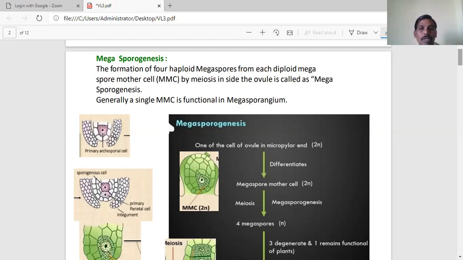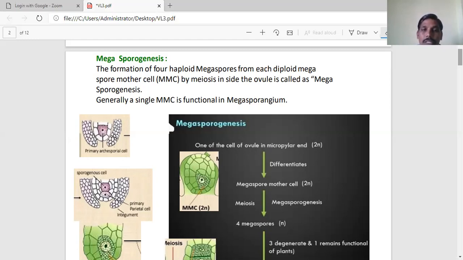Normally, in microsporogenesis, inside the anther, a number of fertile microspore mother cells are there. But in the case of the ovule, only one functional megaspore mother cell is formed. That's why here only one MMC is formed. Generally, a single megaspore mother cell is formed within the ovule.